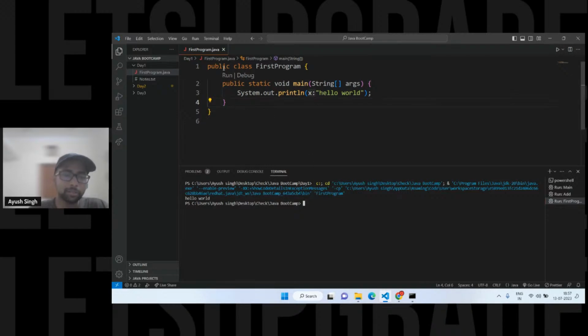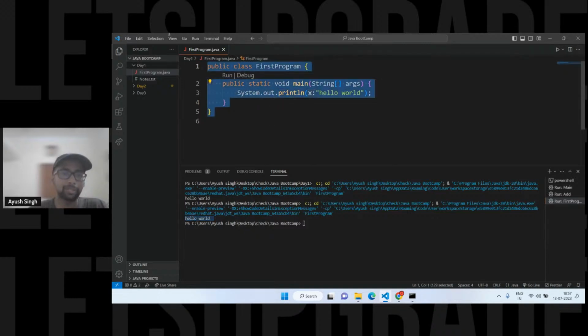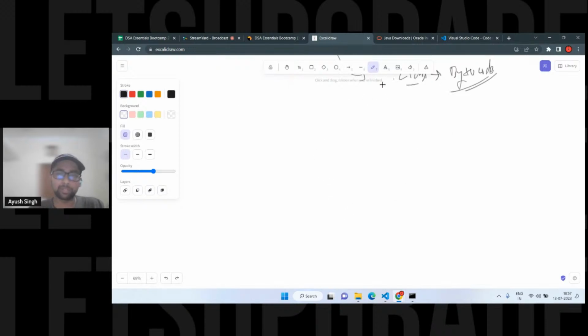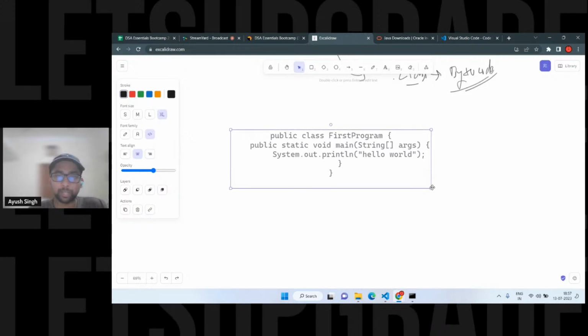So here we simply have to click on run. Either you can just go here and run. It will give you the hello world because I'm printing this. So this is the basic, simple Java program. Obviously, I'm going to explain a few points in here, what is important and all those things.